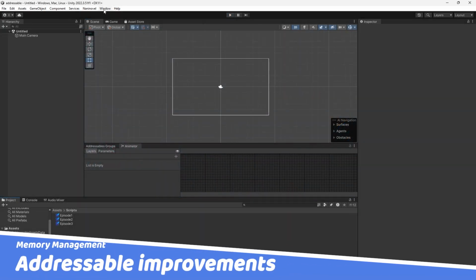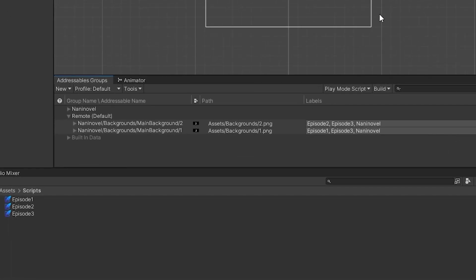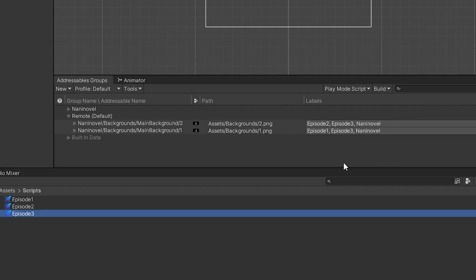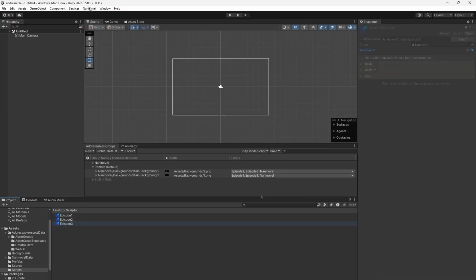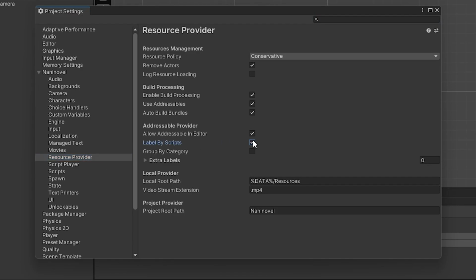And for users of the addressable resource provider, we now provide the option to label the NaniNovel addressable assets by the scripts in which they are referenced, greatly improving load times and RAM usage. For new projects, this option is enabled by default, and this can be changed in the resource provider configuration.